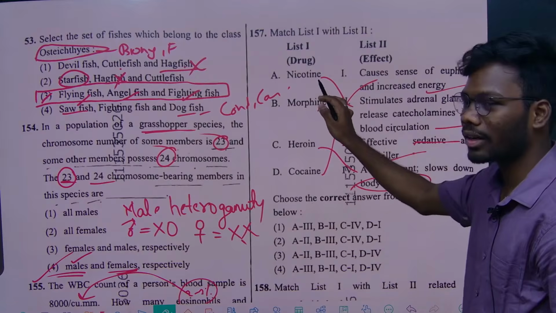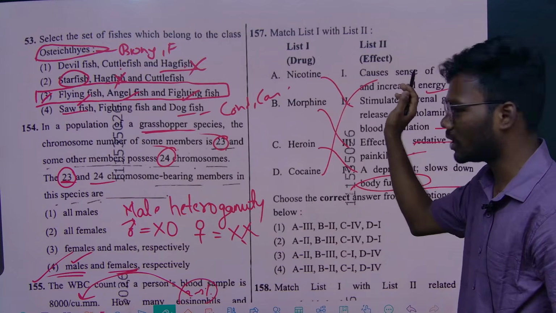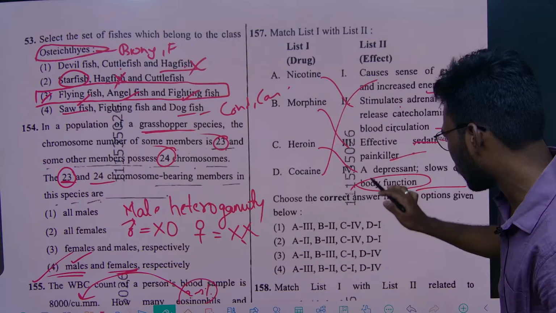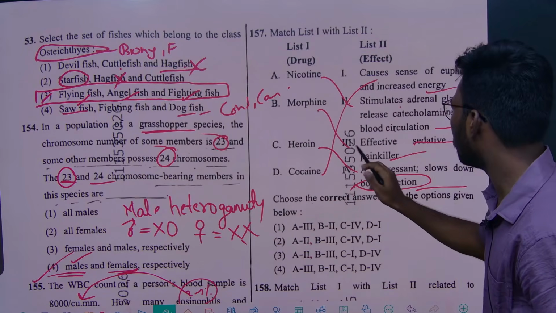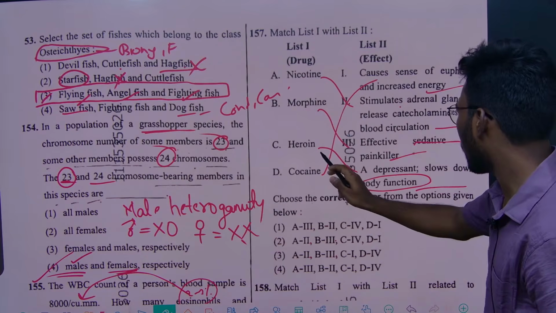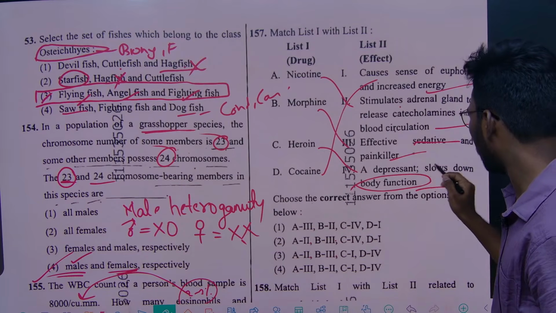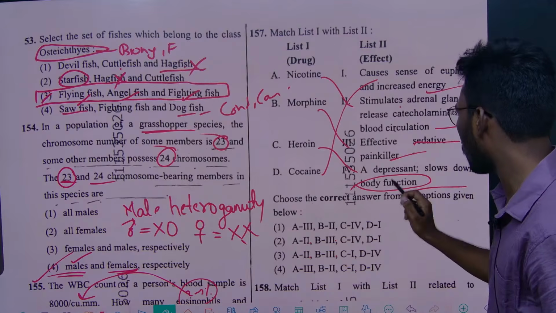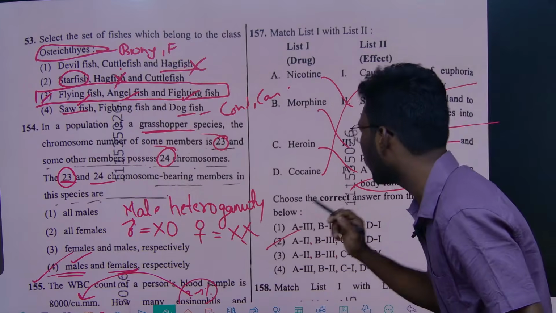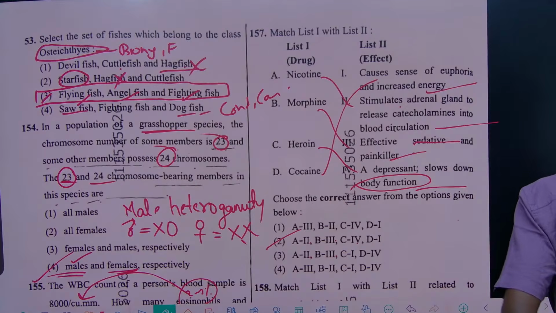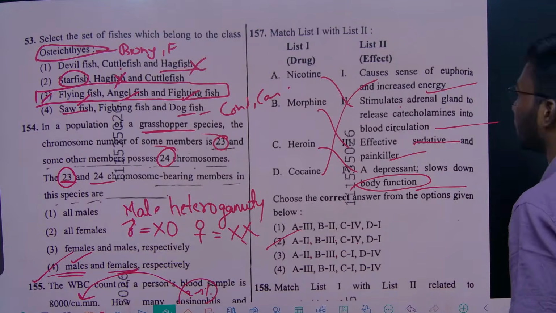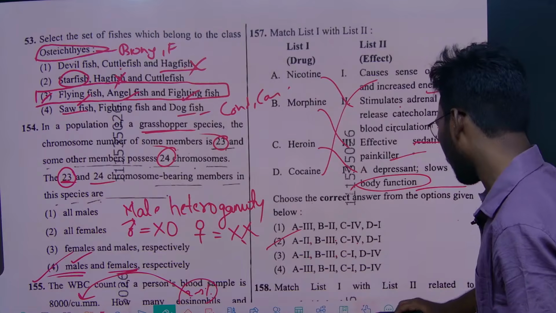So these were the drugs and these are their effects. Heroin, a depressant, remember, slows down the body functioning. So option 2 is the correct option for this 157th question, right?